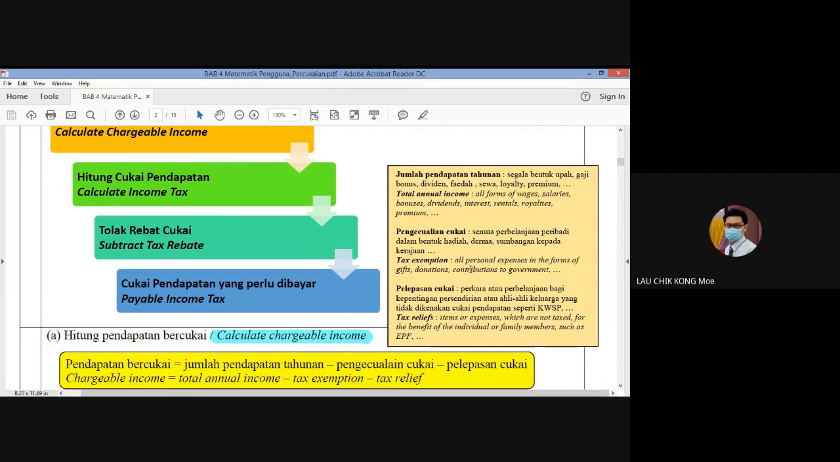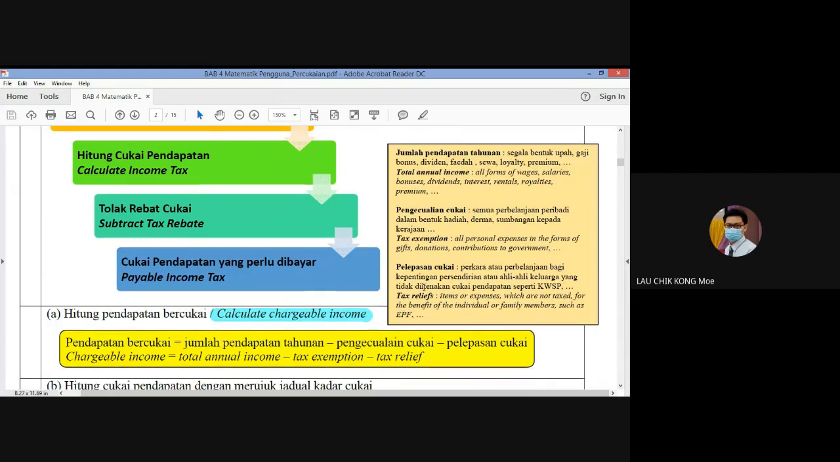Kemudian number two, tax exemption, pengecualian. All the personal expenses in the form of gifts, donations, contributions to government, these can be exemptions. Kita boleh dikecualikan daripada tax, especially for zakat. Later on we will see. And ada fitrah.